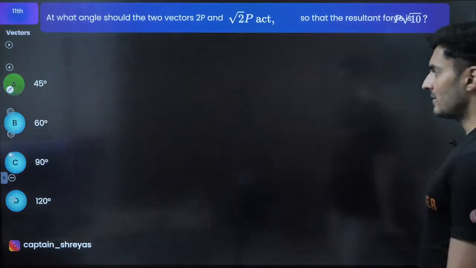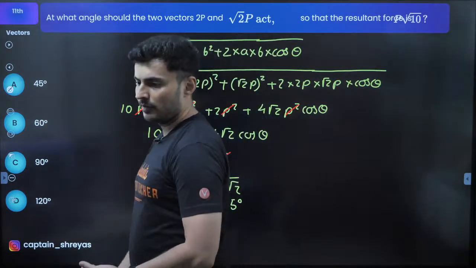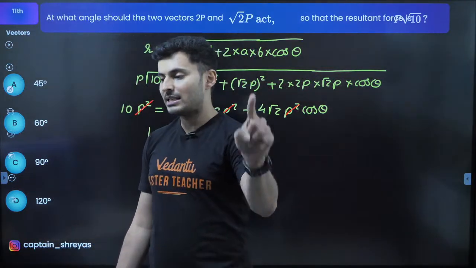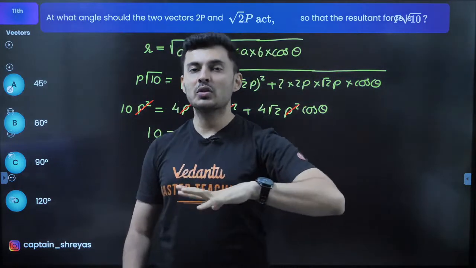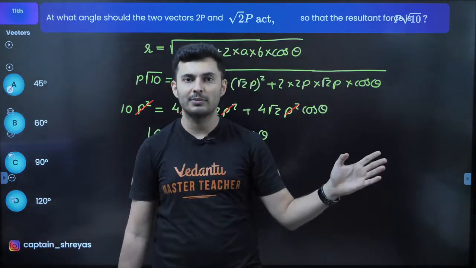Very good. Is Tattva enough? Tattva is more than enough, but please do HC Verma. HC Verma plus Tattva plus class notes plus assignments plus the revision material. So whatever Vedantu will give you, that is more than enough. You don't need anything else.